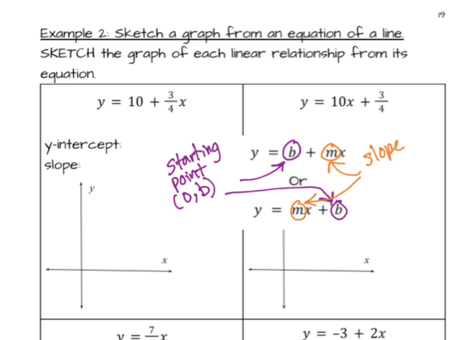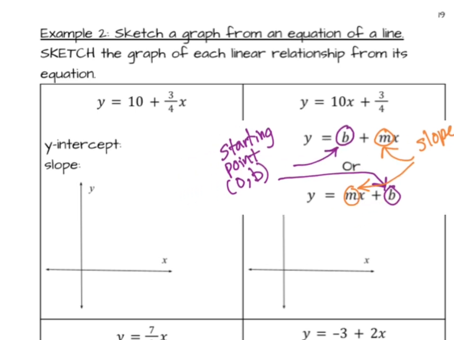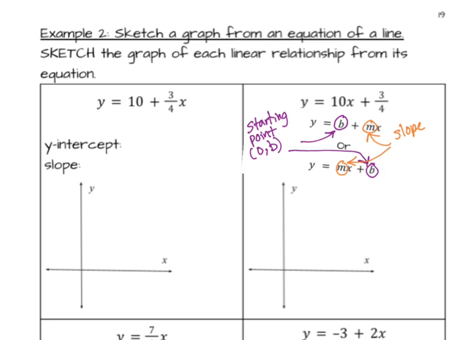We had 2 patterns, y equals b plus mx and y equals mx plus b. These are both called the slope-intercept form because we see the slope m and the y starting point, or y-intercept, b in each one.